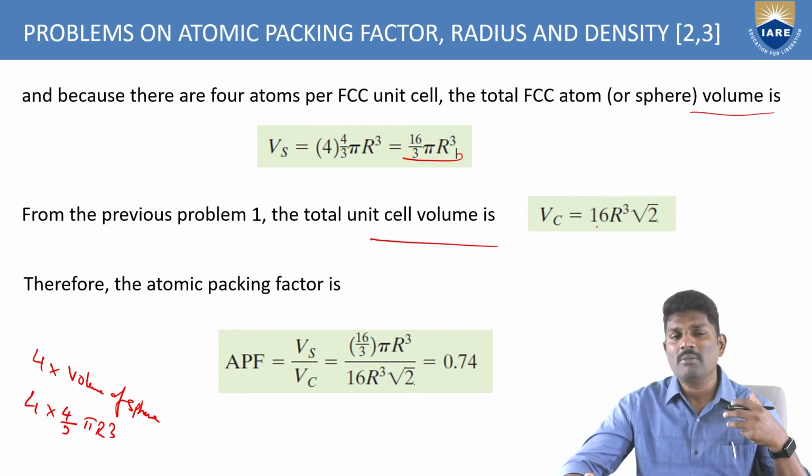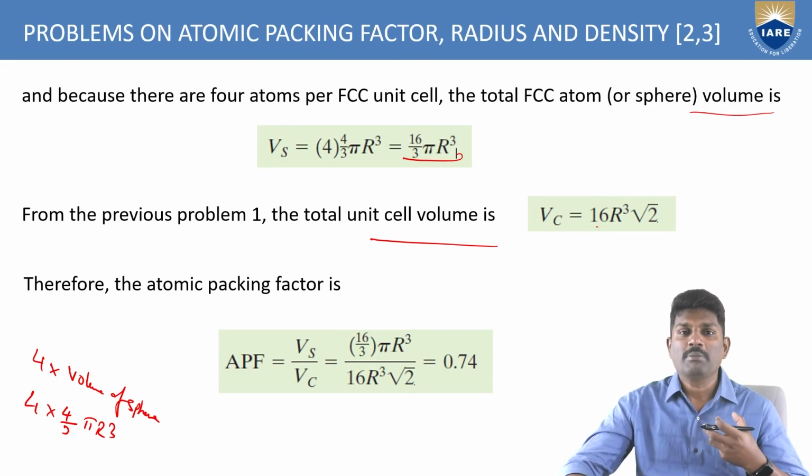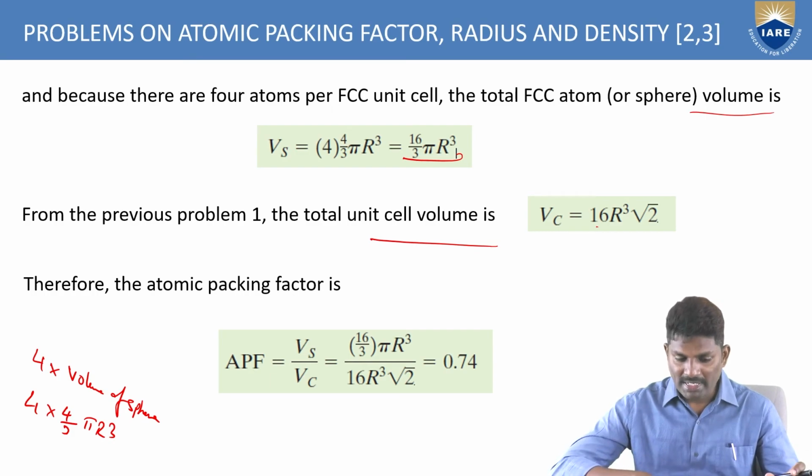If the atomic packing factor value is low, there is weakness in the bonding between the atoms. So when selecting a material for any application, you should select a material with a good atomic packing factor value. Only then will the material have good internal bonding between the atoms. So this is the importance of the atomic packing factor.